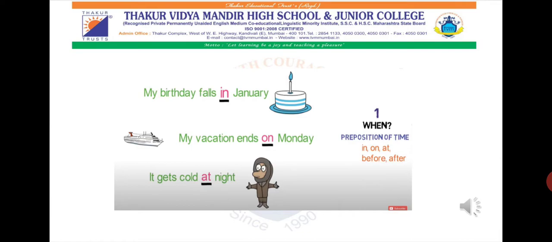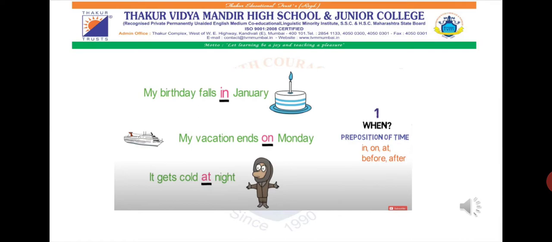Okay. Now see in this first sentence, my birthday falls in January. Since January is a month name, we have used the preposition in. Now in the second sentence, my vacation ends on Monday. Since Monday is a day of the week, and we have 7 days in one week, if it is any day, then we have to use on.